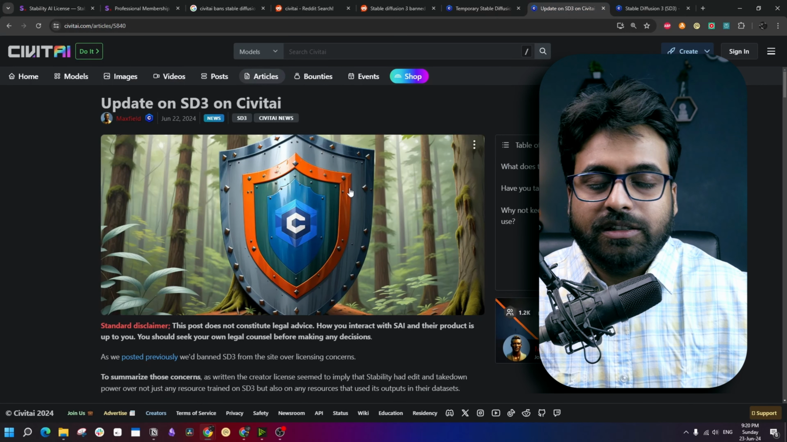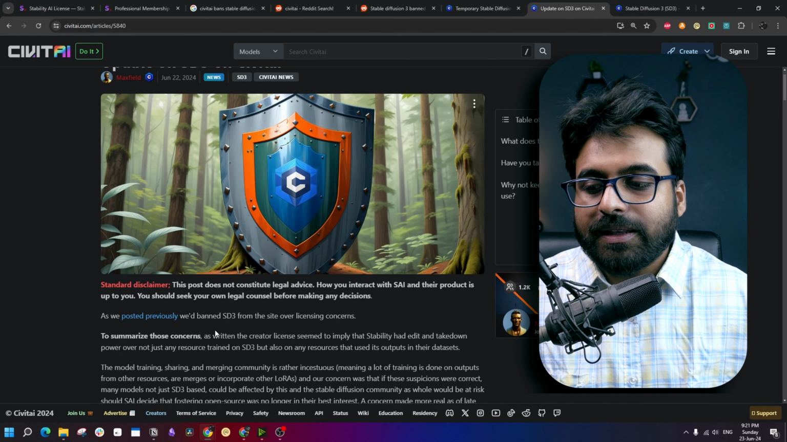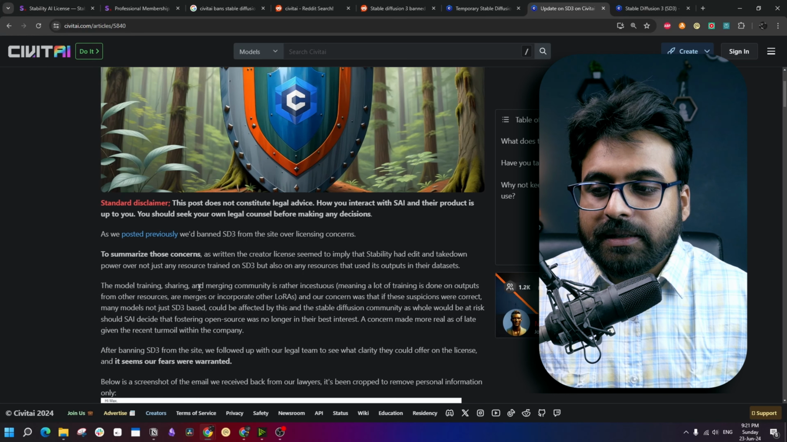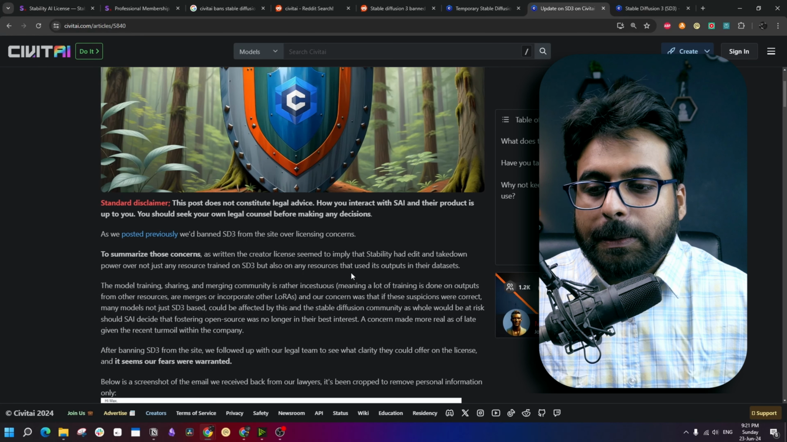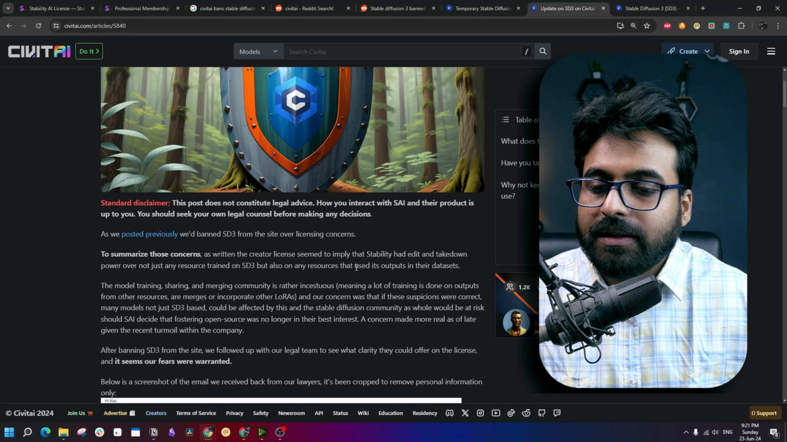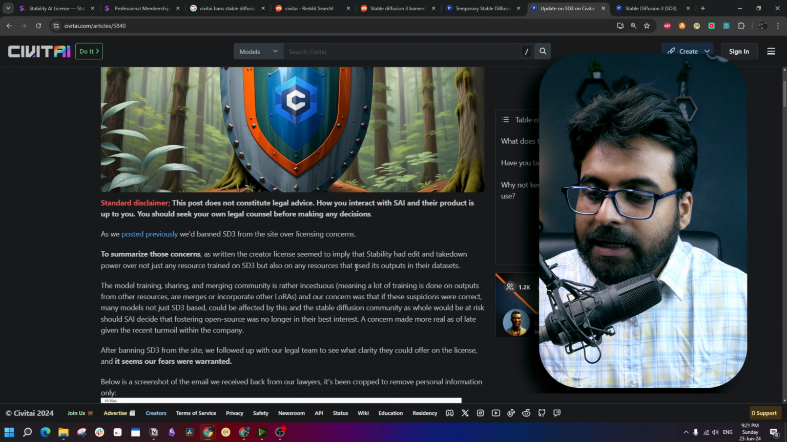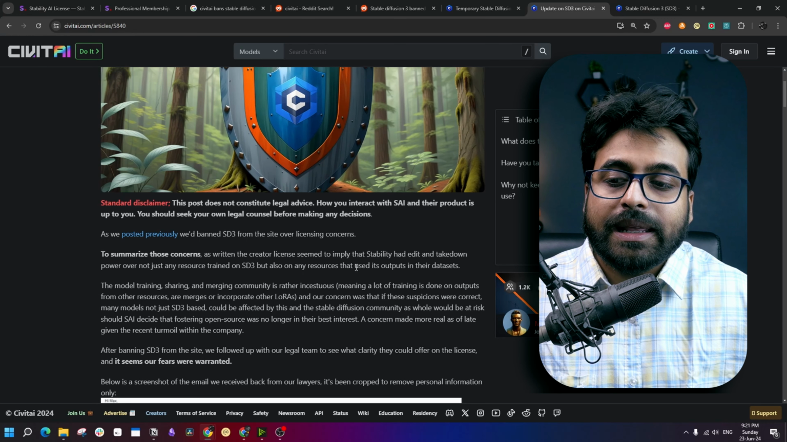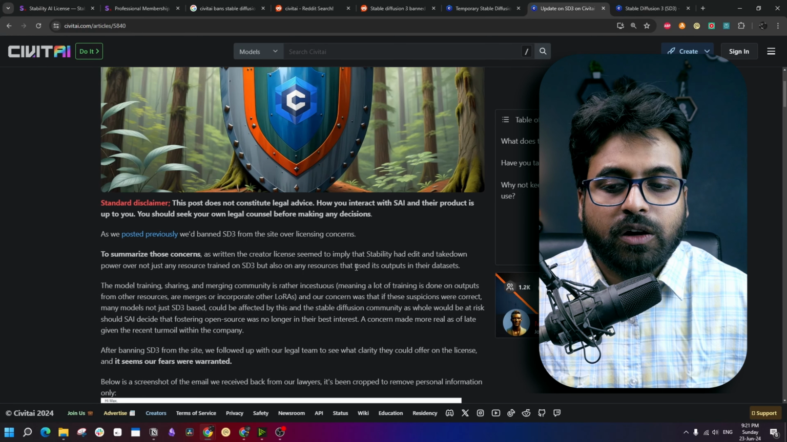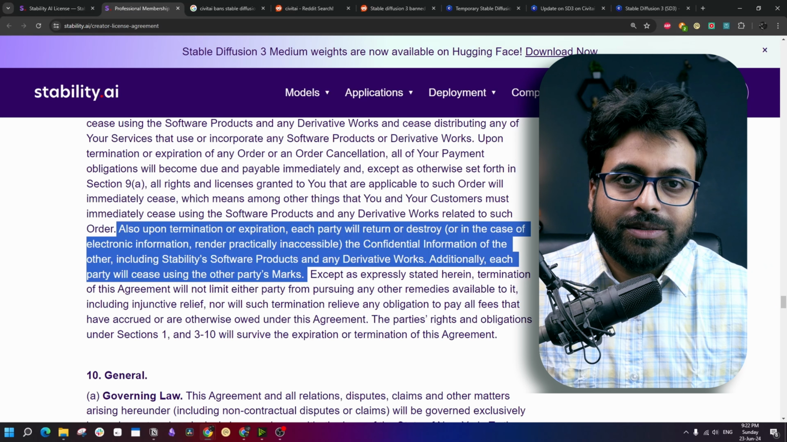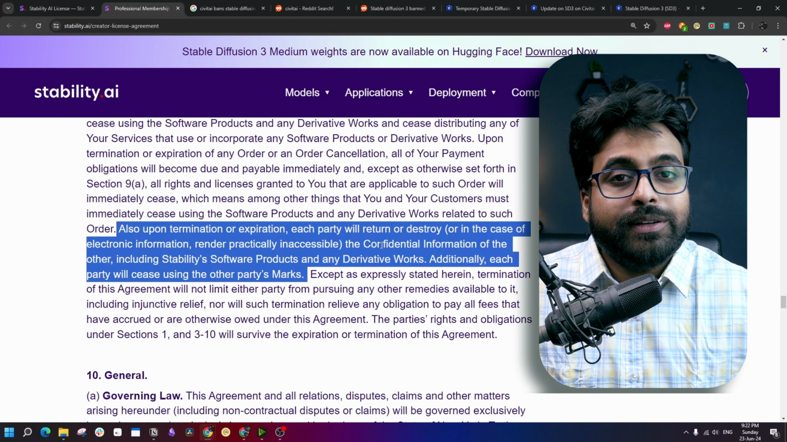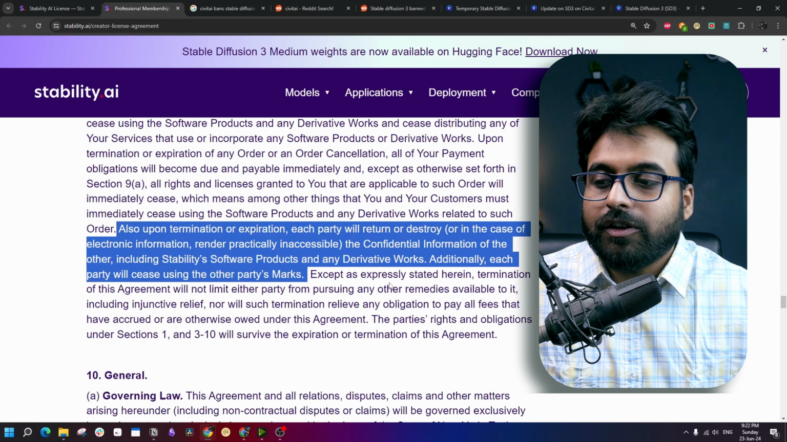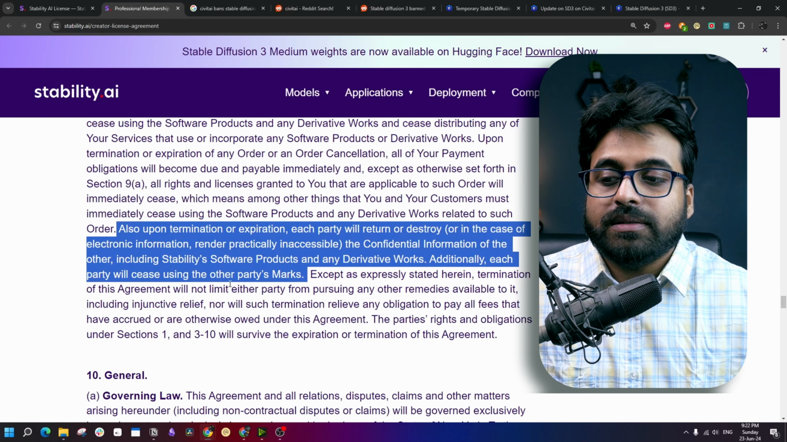But then they released this post. As we posted previously, we had banned SD3 from the site over licensing concerns. To summarize those concerns: as written, the creator license seemed to imply that Stability had edit and takedown power over not just any resource trained on SD3 but also on any resources that used its outputs in their datasets. Well, that's what they actually said. Upon termination or expiration, each party will return or destroy the confidential information of the other, including Stability's software products and any derivative works.